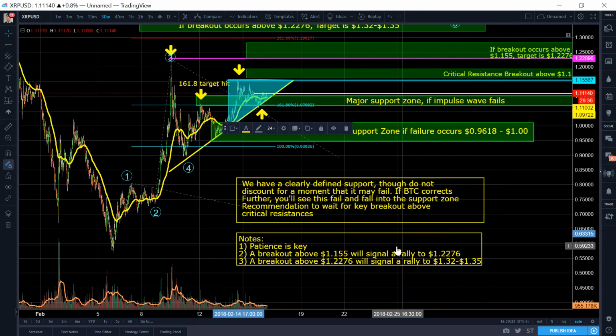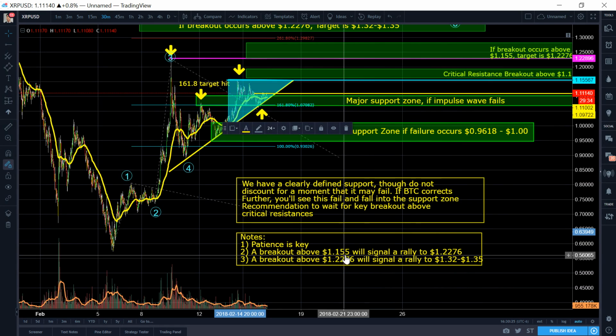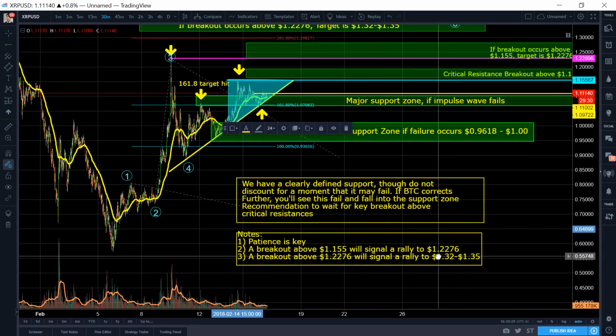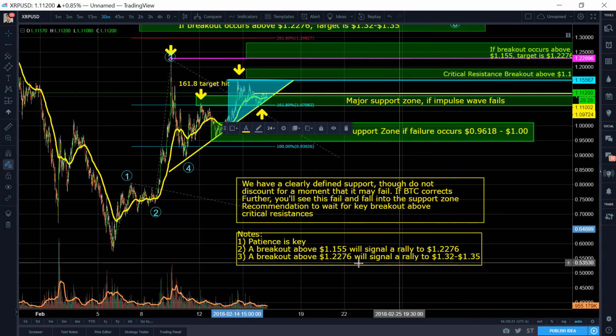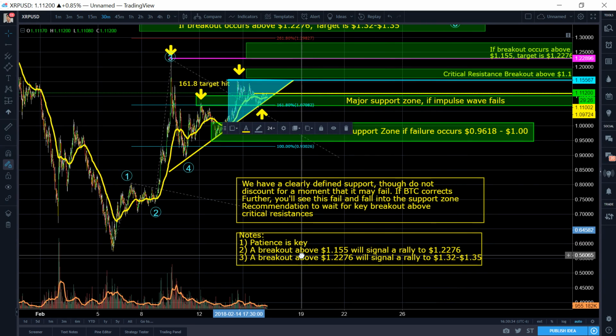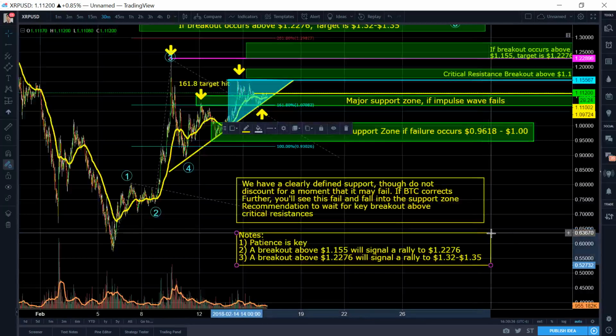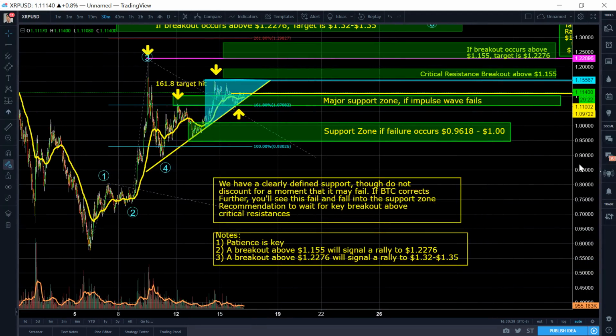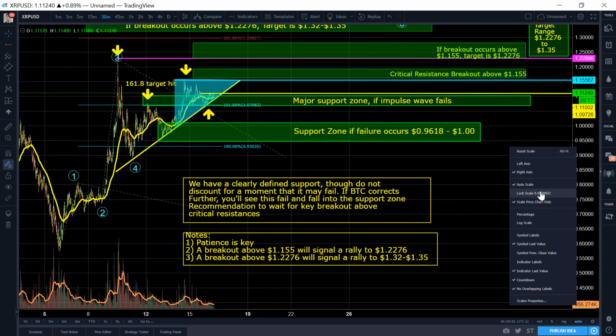So, patience is key. A break above 15.5 will signal a rally to 22.76. A breakout above 22.76 will signal a rally to $1.32 or $1.35. Now, this is going to be my swing position where I will just hold it.